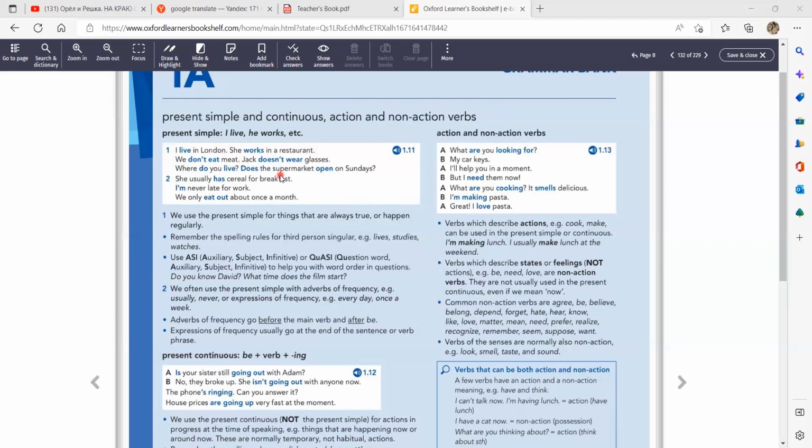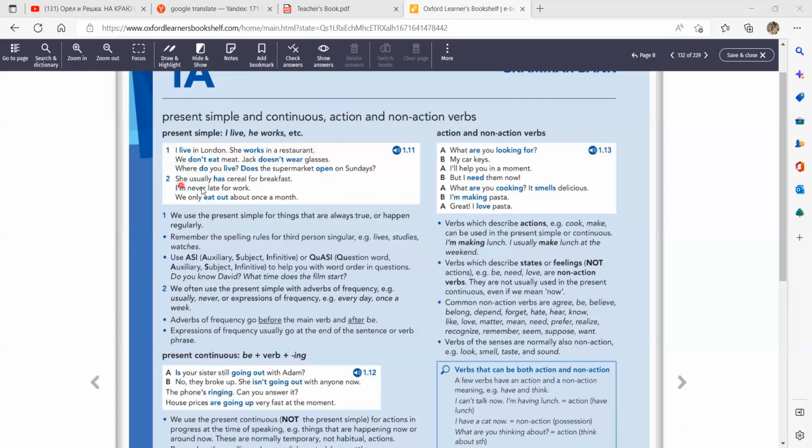Never, hardly ever. Yes. Once a week. Once a year. Yeah, that's right. Every week. Yeah. So these adverbs of frequency are used before the main verb and after be. Используются перед основным глаголом, но после глагола to be.